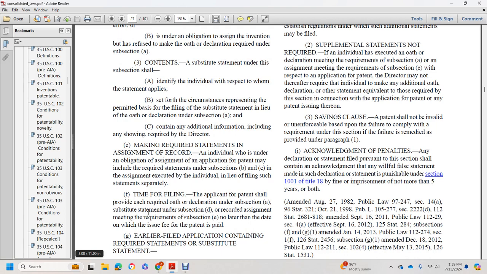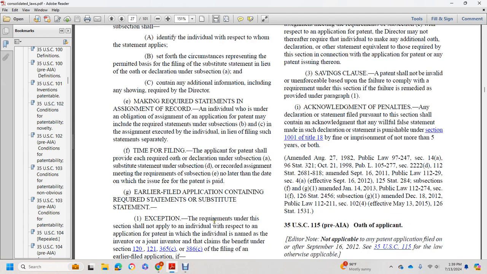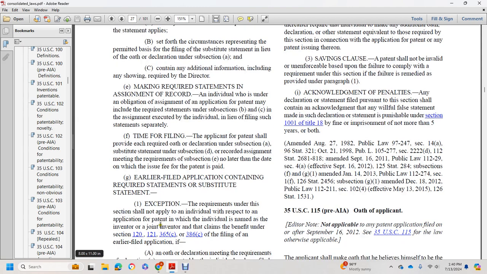Time for filing. The applicant for patent shall provide each required oath or declaration under subsection A, substitute statement under subsection D, or recorded assignment meeting the requirements of subsection E no later than the date on which the issue fee for the patent is paid. G. Earlier-filed application containing the required statement or substitute statement: the requirements under this section shall not apply to an individual with respect to an application for patent in which the individual is named as the inventor or a joint inventor